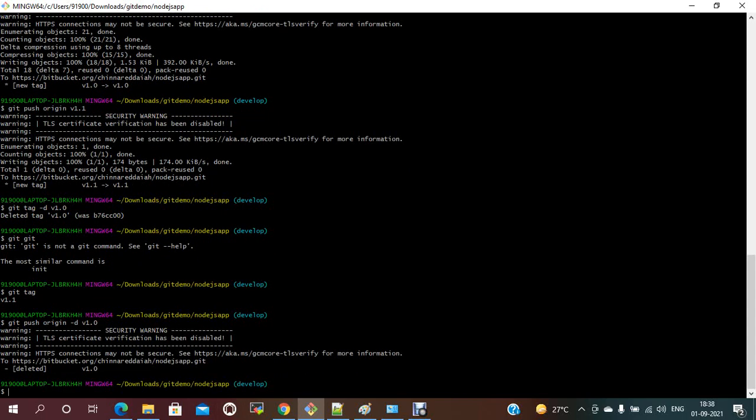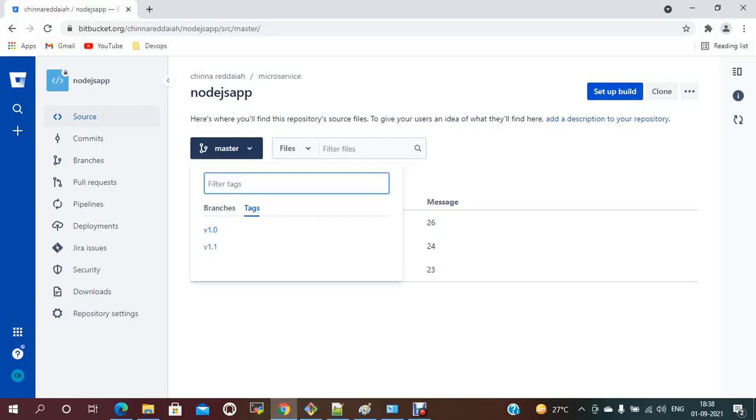This will delete the version v1.0. If you check now with git tag, currently only one version remains, the version v1.0 is deleted.